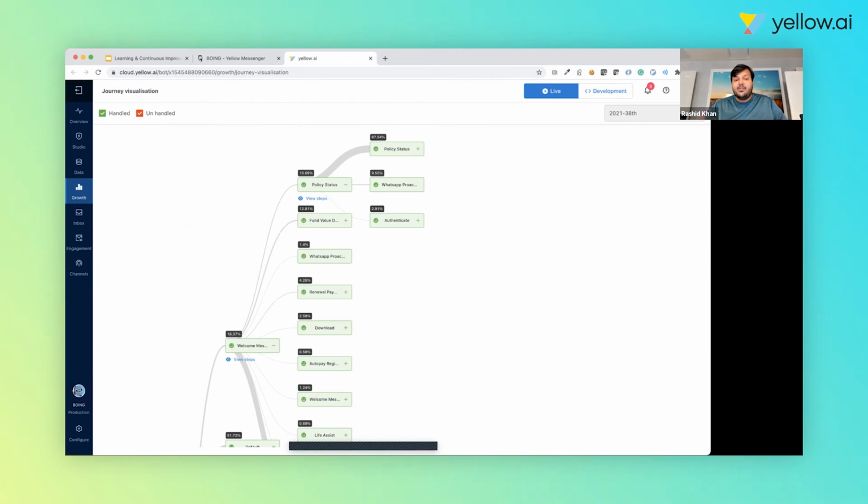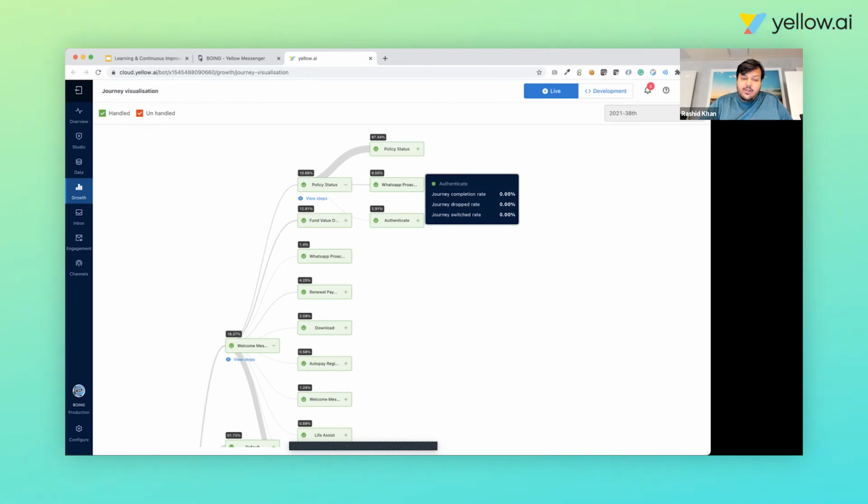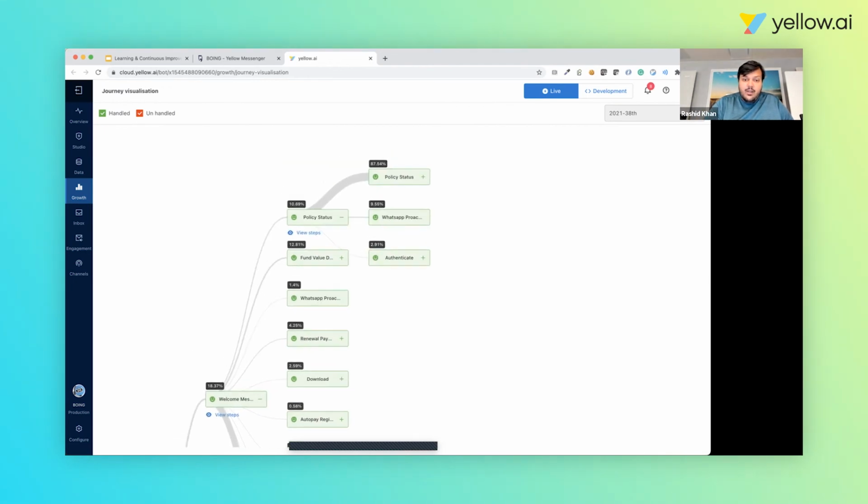In terms of improving the quality of the conversation, we've built our journey visualization tool, which gives AI trainers and business analysts a view of how the bots are being used. While we look at this more deeply in the analytics and training video, here we wanted to give a glimpse of how it works. This is a complete process flow, a workflow of how users are moving across the bot. Now, let me zoom in a bit.